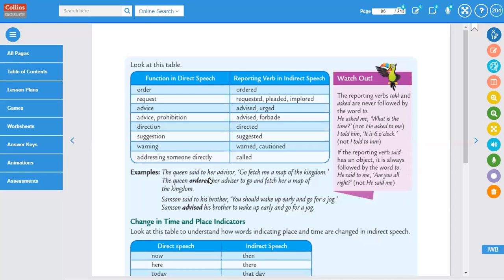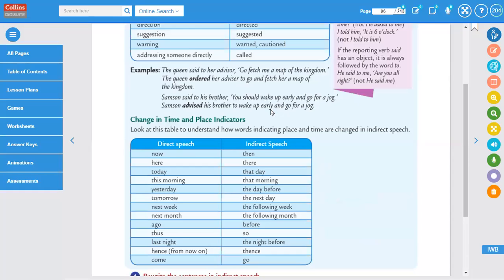Okay. So I think this is the last part, change in time and place indicators. Ma'am, I think my network became low, so I can't hear your voice properly. It is very cracking. Hello. Am I audible now? Yes, ma'am.